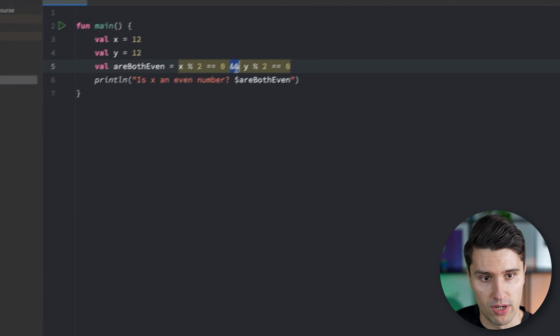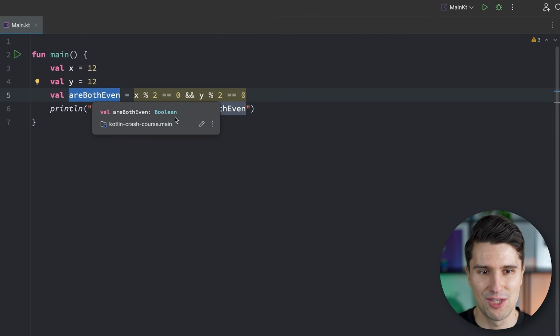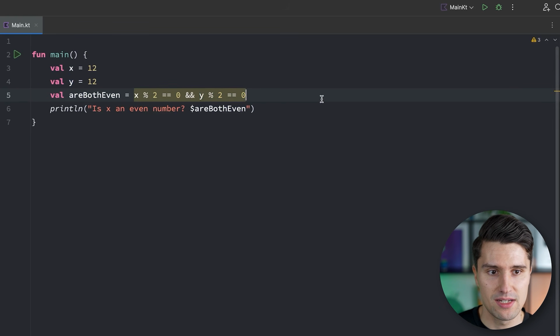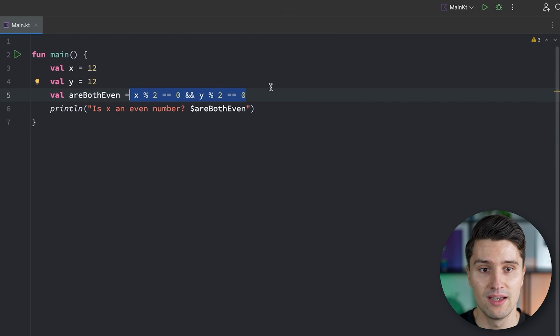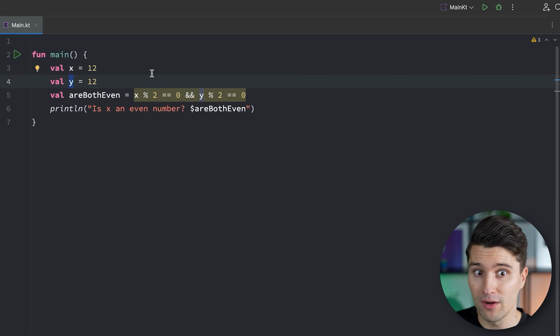So with the AND operator, the end result, so the value of this are both even, will only be true if all single conditions here, part of this AND statement, are true. And if one condition is just false, then the entire thing will be false. That is how the AND operator works. If we now want to check whether at least one of these conditions is true, so we don't care whether that's x or y, but we want one of them to be true, then we can use the OR operator.